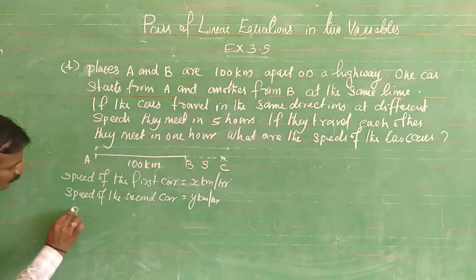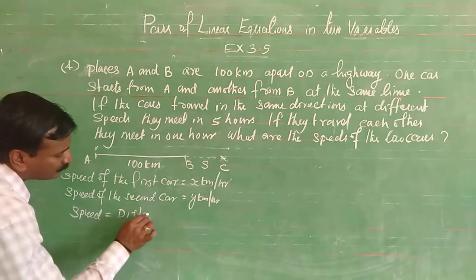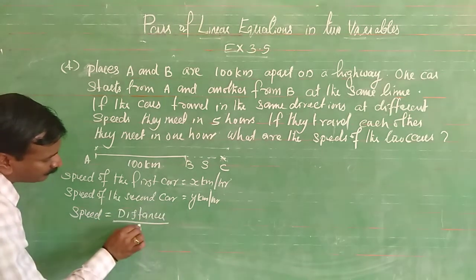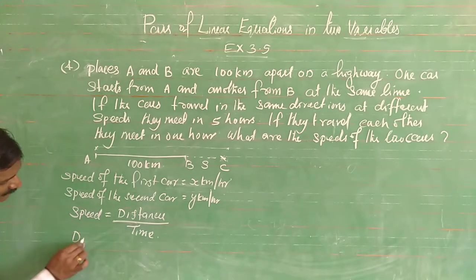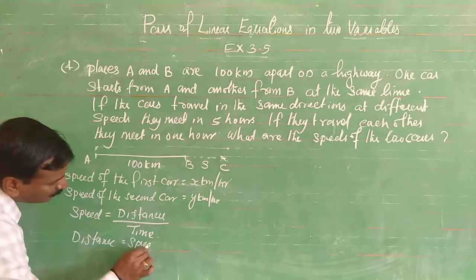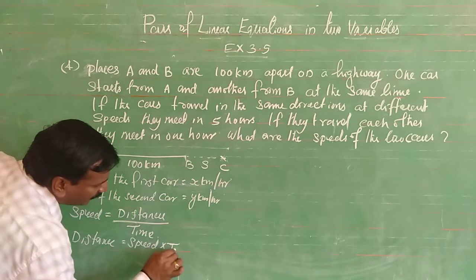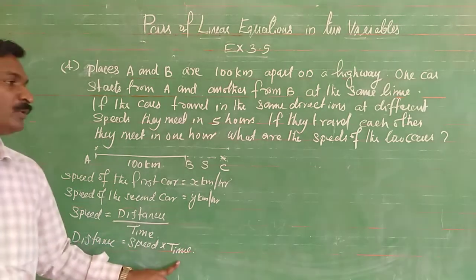Speed is equal to distance upon time, then distance is equal to speed into time.